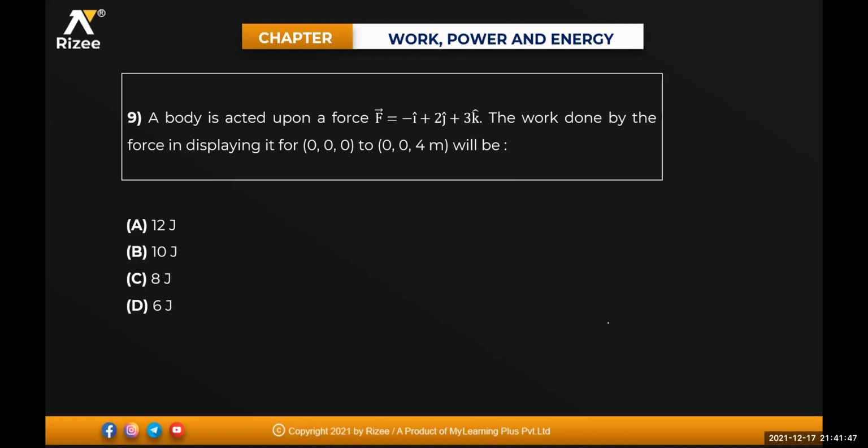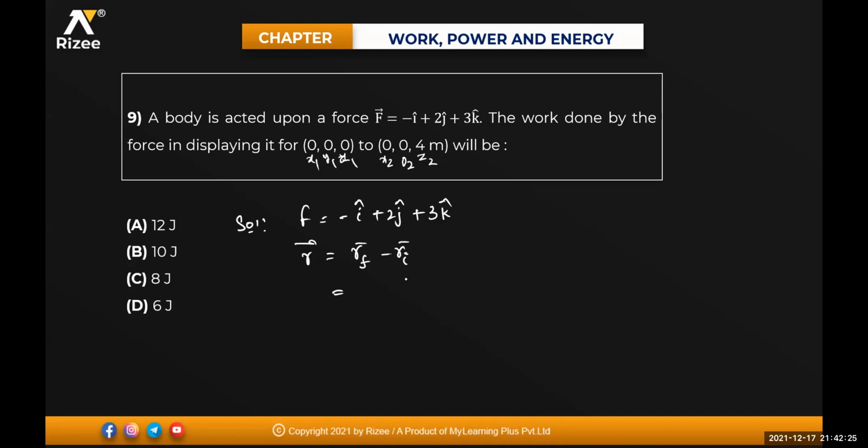The work done by the force in displacing it from (0, 0, 0) to (0, 0, 4) meters will be equal to how much? You can calculate it now. Direct question. The force is given: F = -i cap + 2 j cap + 3 k cap. The work done by the force, the displacement, will be equal to R final minus R initial. So R final has x2, y2, z2, and R initial has x1, y1, z1.